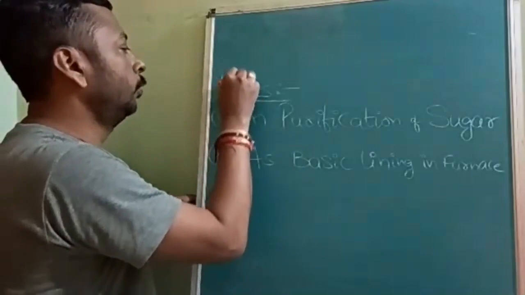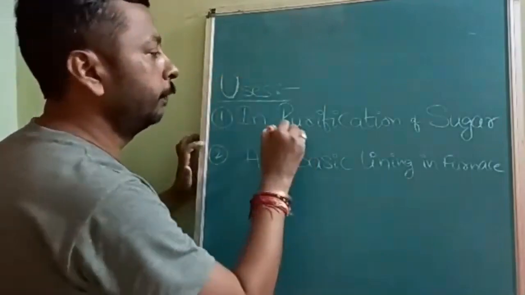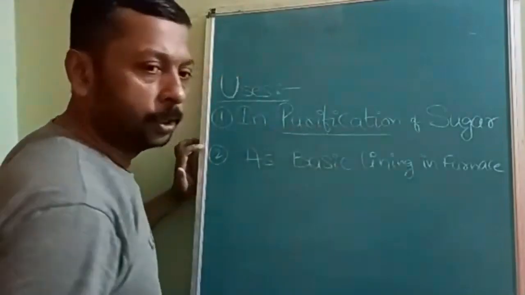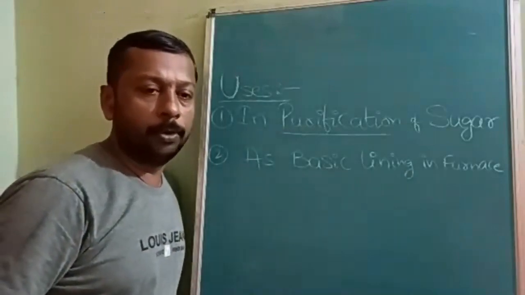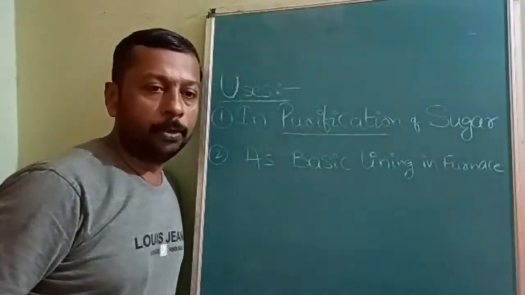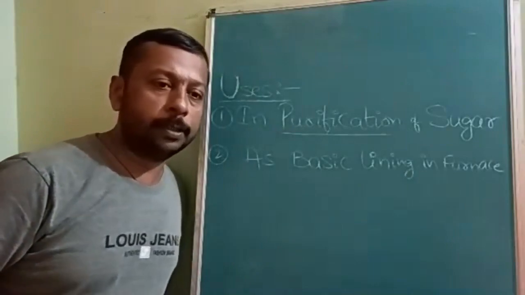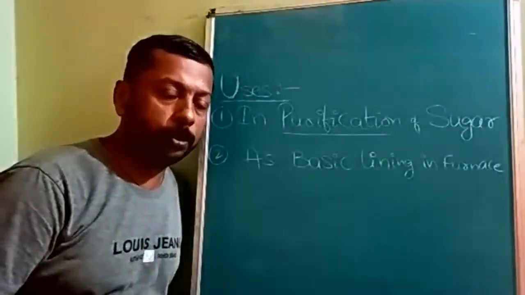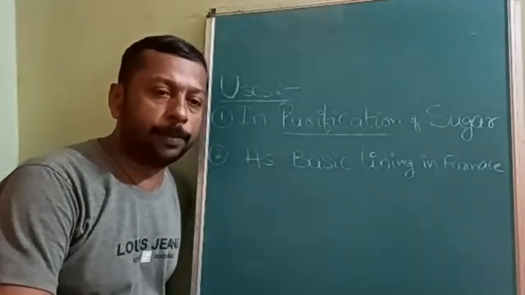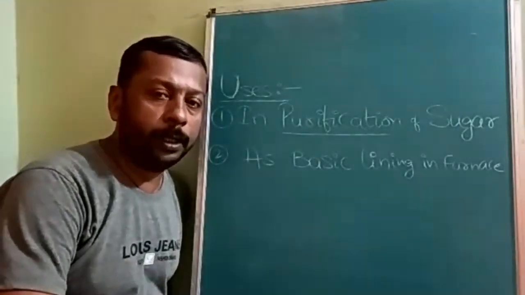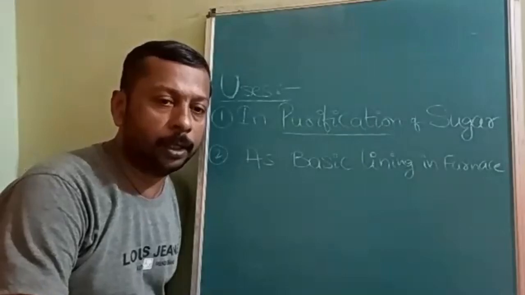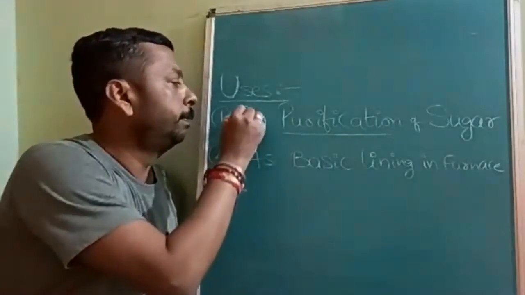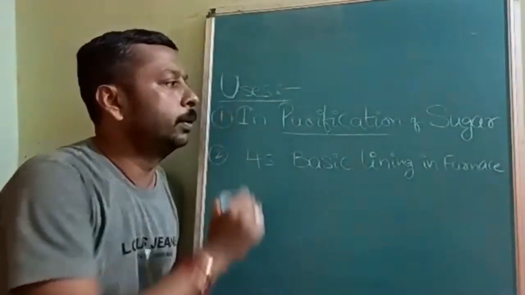There are two uses. First of all, in purification of sugar. When sugar is manufactured, it is yellow in color. To give the crystals a transparent, shiny look, the impurities or the yellow color are absorbed by passing it through calcium oxide.